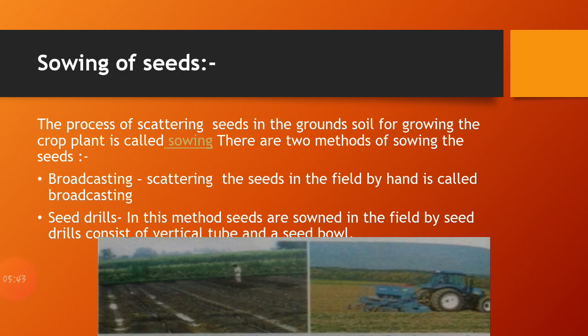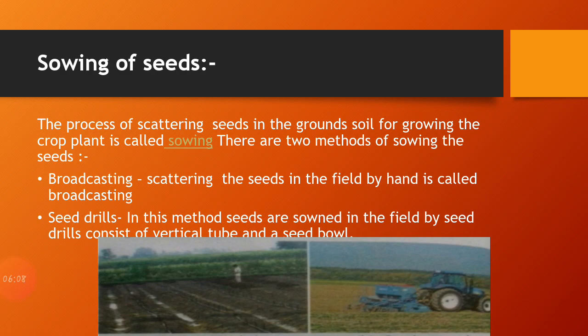So first of all, we know what broadcasting is. Broadcasting is the scattering of seeds in the field by hand. It is performed manually by the farmers. This is one of the methods of sowing seeds, but it is not so good because proper distribution of the seeds is not possible this way. So it is replaced by another method.